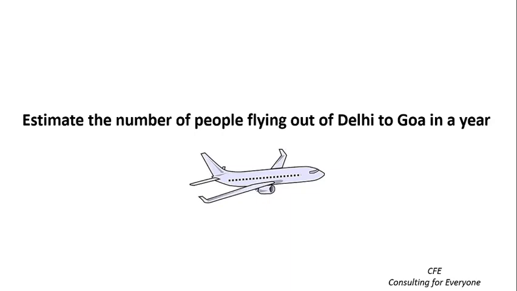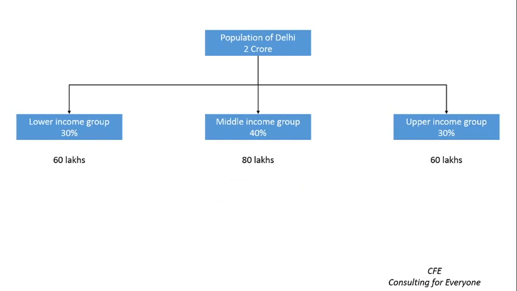Remember, we have only 10 minutes to solve this problem. Thus, we should try to simplify the problem and not complicate it by adding additional factors. Now, let's jump to the calculation part. We are going to divide the 2 crore population of Delhi into 3 income groups: low income, middle income and high income group.